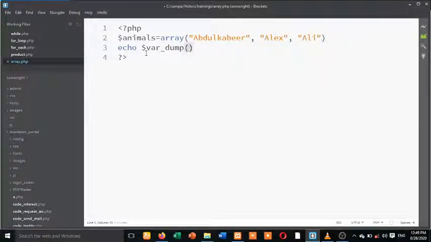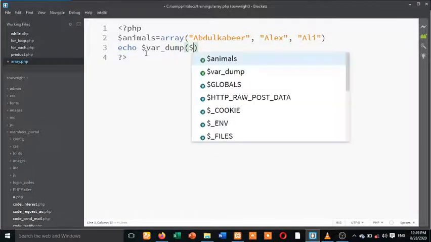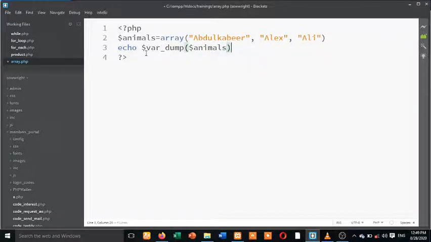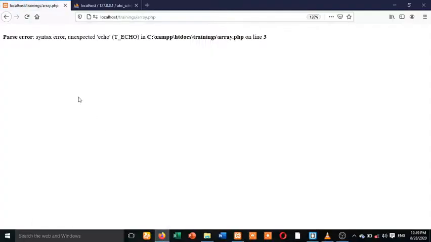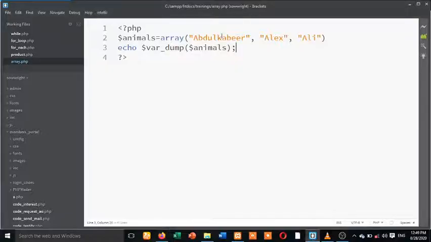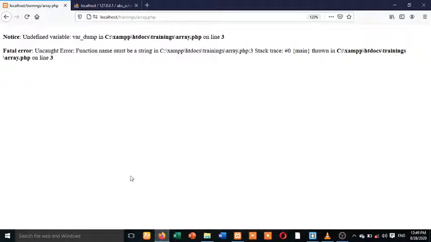Variable dump function, what is that thing you are accessing? Animals, you understand? So this variable dump is just to list all the... I think I have a syntax error here. So variable dump, variable_dump animals. Okay, this is the error. I did not terminate it here, so you should remember that.